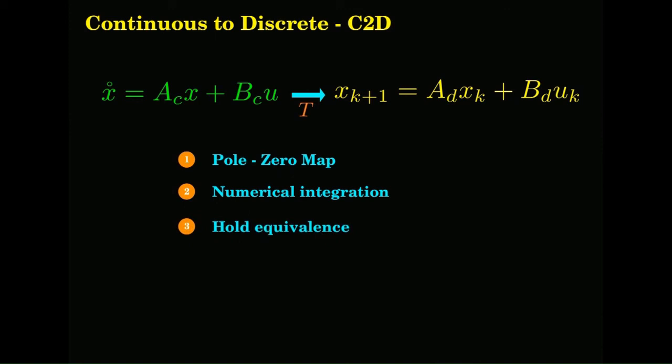And third, the most practically closest equivalence is the hold equivalence, like you have the sample and hold conversion, right. So, hold equivalence is what we will finally use in most of our cases, the zero order hold equivalence, and the majority of cases we will use that. Okay, pole zero map. I think we will stop here at this point and continue in the next.